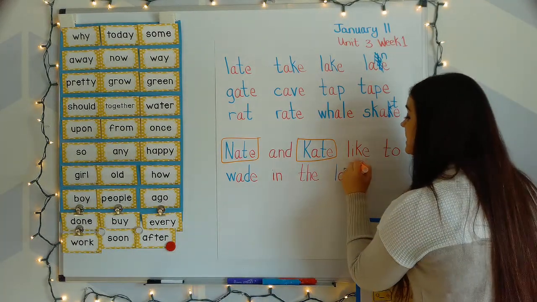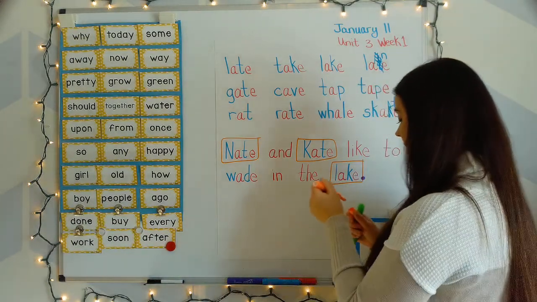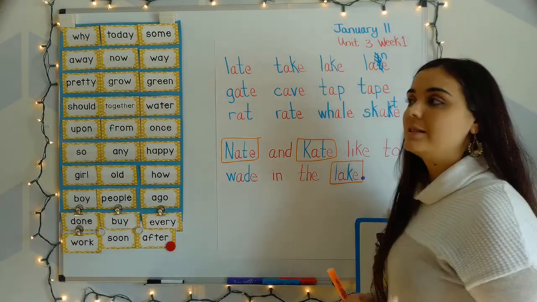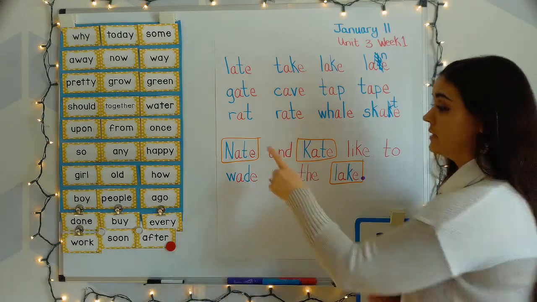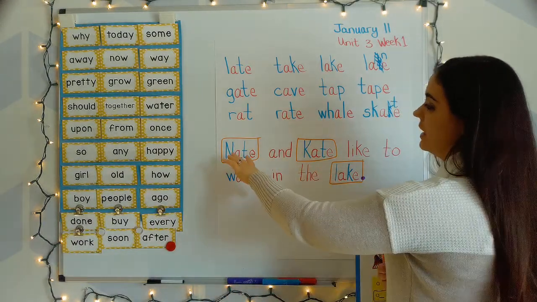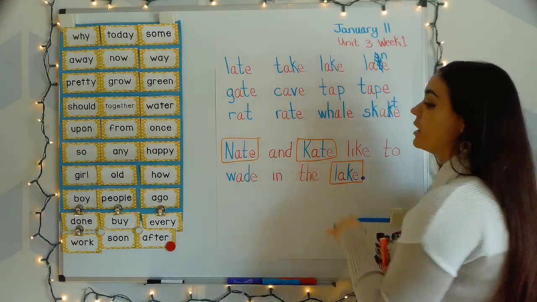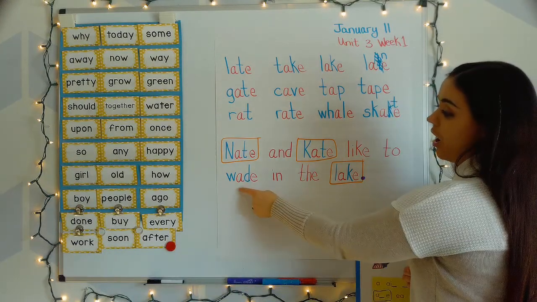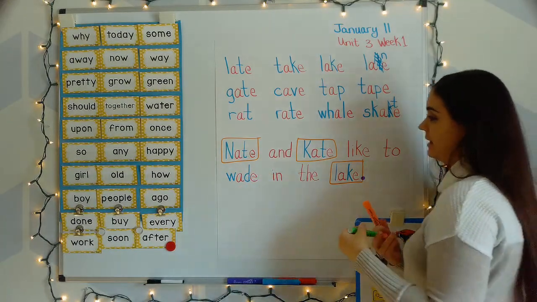It is a place. It is a thing. If you're going to the lake, you are in the lake. And then our verb. Verbs are an action, typically something that we can see. So the verb is what the nouns are doing. The action that the nouns are doing. Okay, so Nate and Kate, what are they doing in our sentence? They are wading. They're going to wade in the lake.